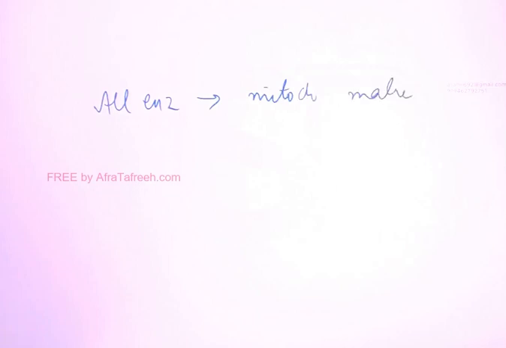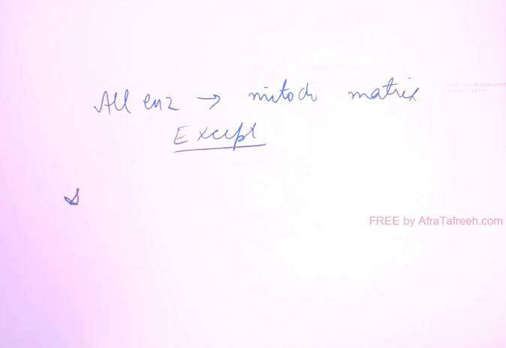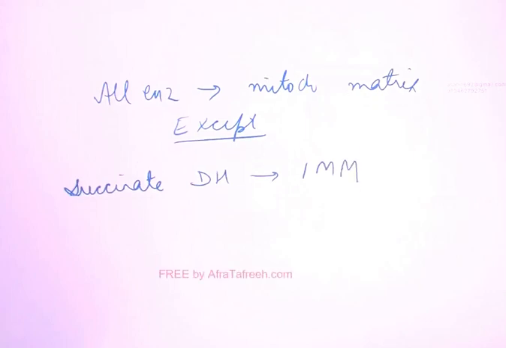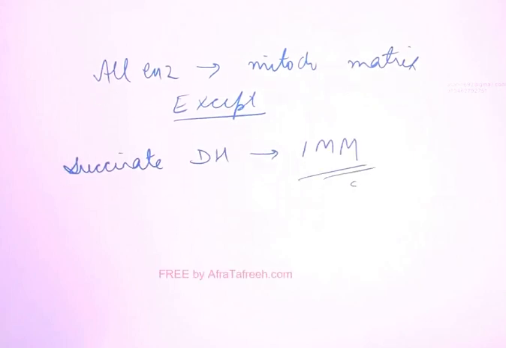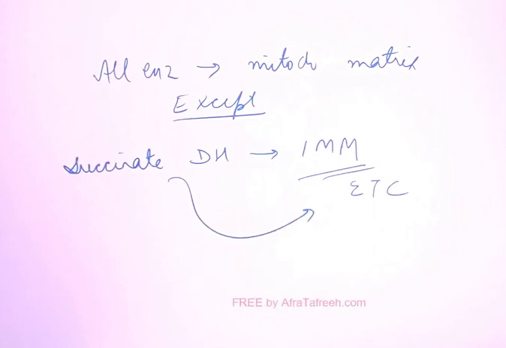Then note down, all the enzymes of the TCA cycle are lying in the mitochondrial matrix except one, and that is succinate dehydrogenase, which is lying in the inner mitochondrial membrane. You know, in the inner mitochondrial membrane, ETC occurs. This enzyme also has a role in ETC, that is complex 2 of ETC, which we'll see later in another video for ETC, right?